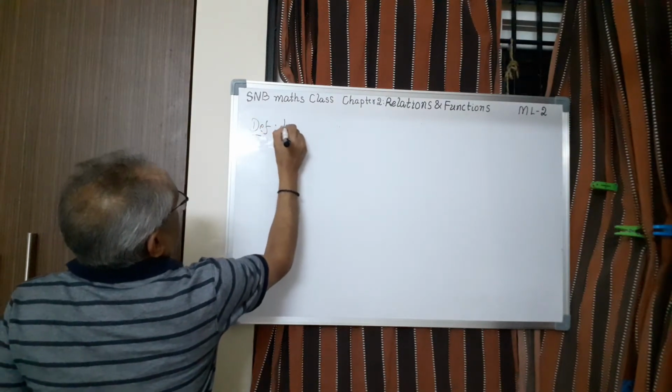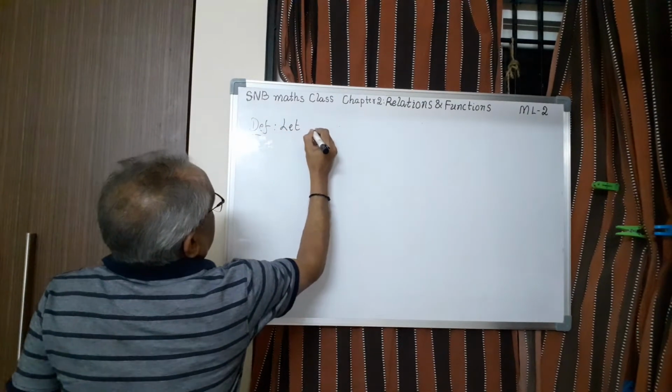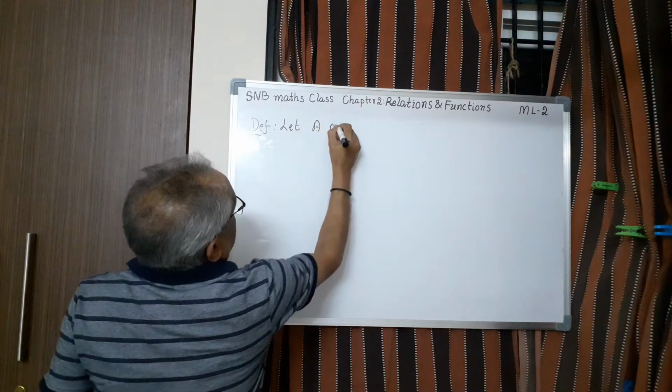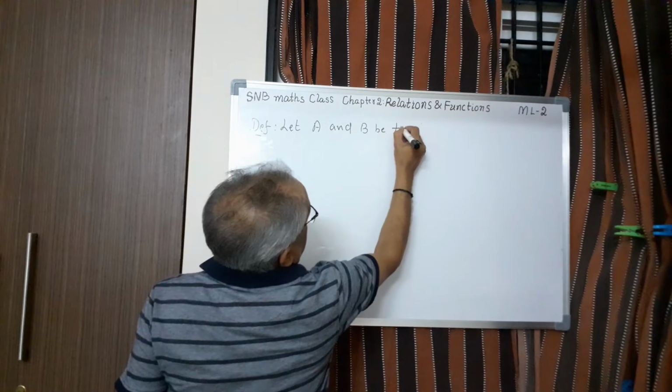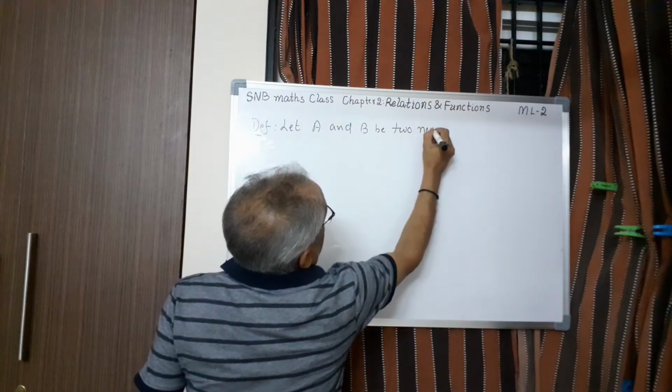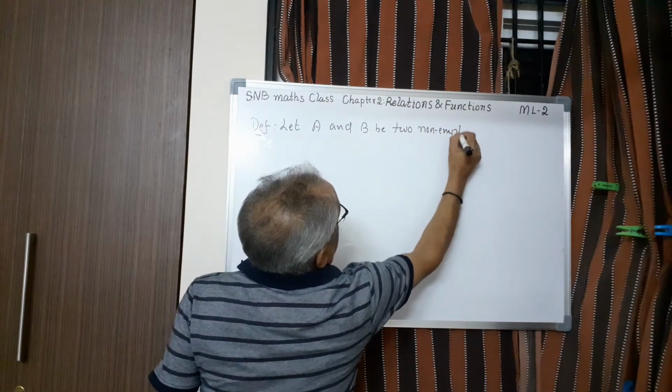Definition: let A and B be two non-empty sets.